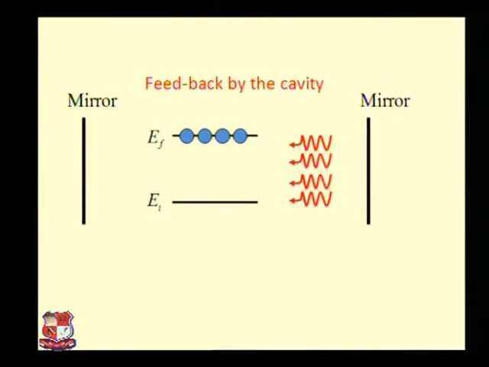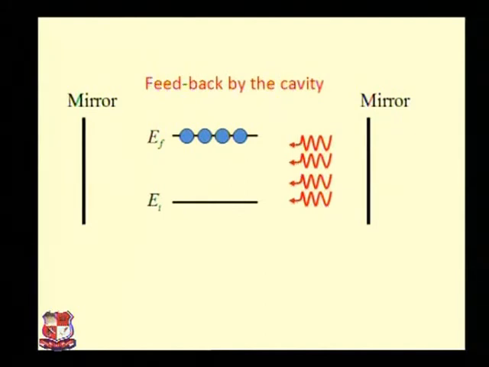Then there will be a multiplication of photons. It concludes that first of all an atom will be spontaneously emitted, then it will be reflected back by the mirror, then it will impart onto the excited state atom, resulting in stimulated emission.